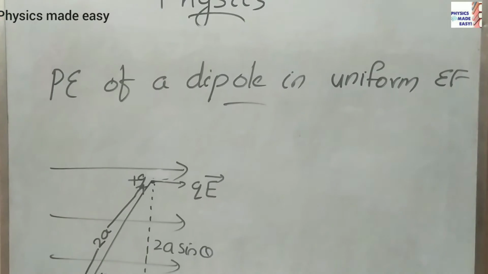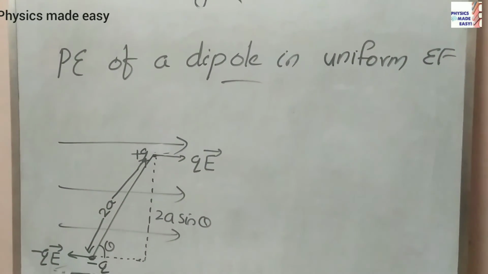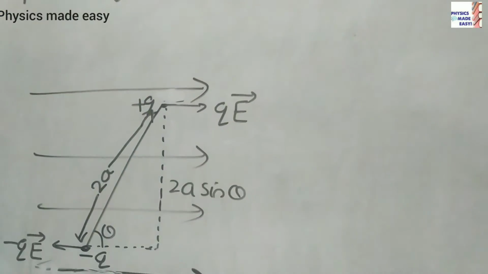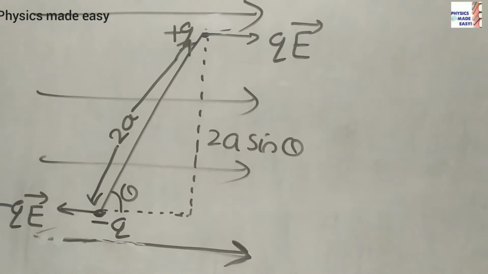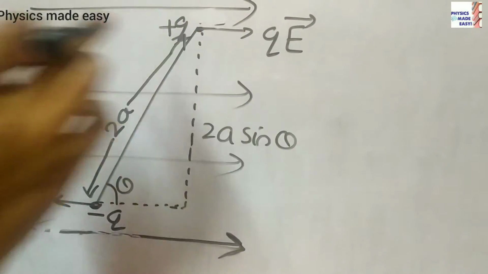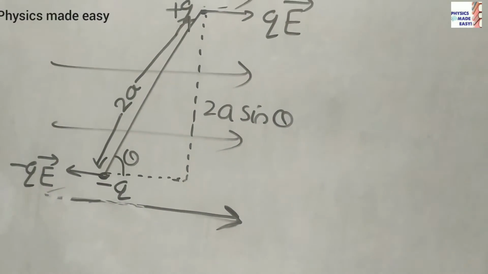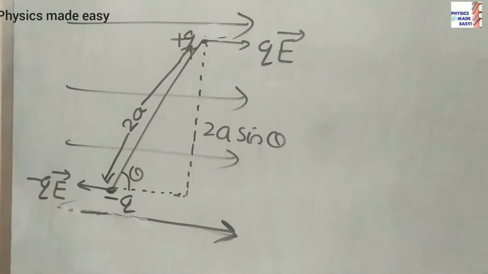Let us discuss potential energy of a dipole in uniform electric field. You can see here minus Q and plus Q separated by a distance 2a. Two equal and opposite forces, minus QE here and QE here. Their magnitudes are the same, but the forces are in opposite directions. That's why we can say this will form a couple.